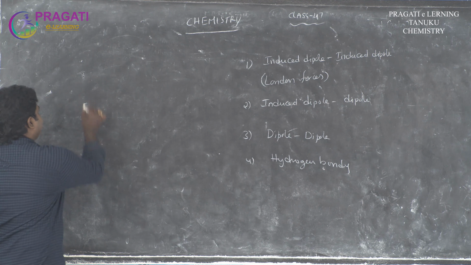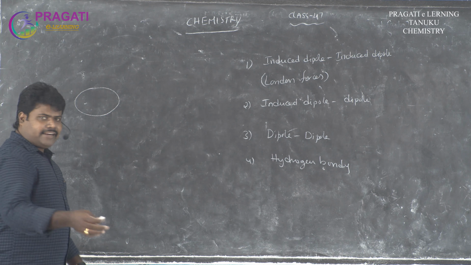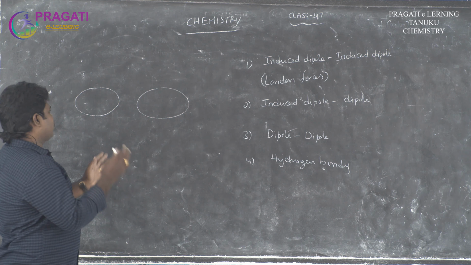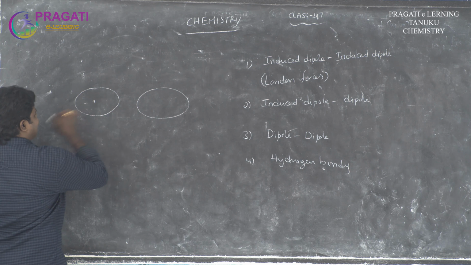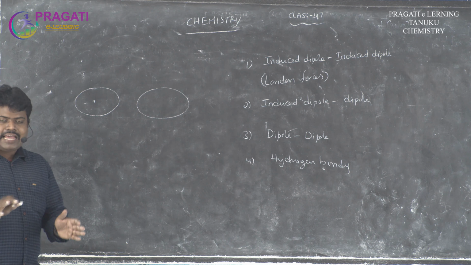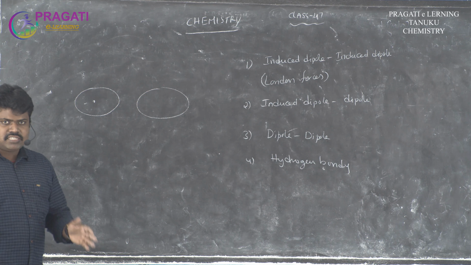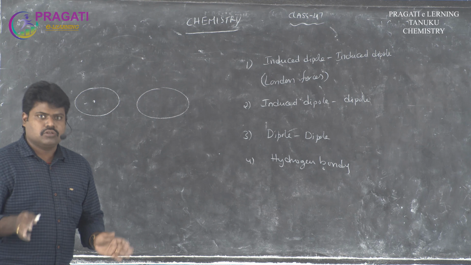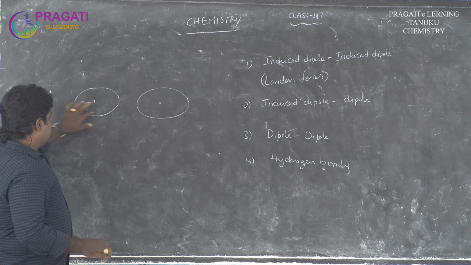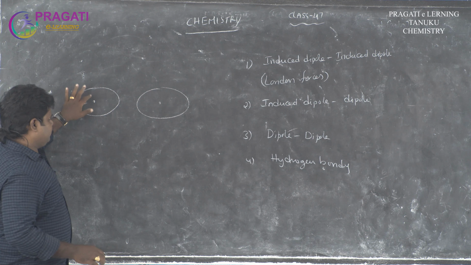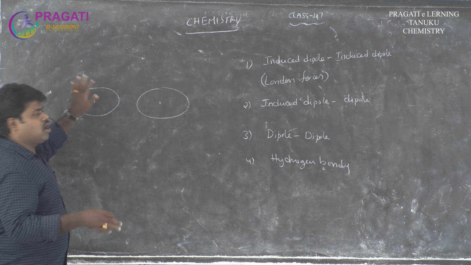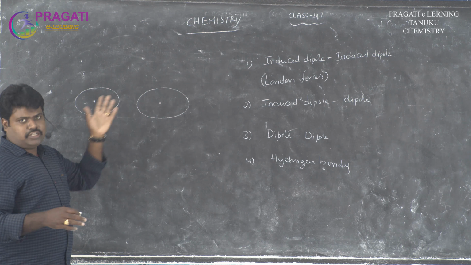First of all, take a neutral molecule, and these gas molecules are all neutral molecules. In these neutral molecules, this is the molecule, this is the center, and these gas molecules are not stable. They always move in all directions. So in this movement of the gas molecules, the distribution of the electrons revolving around the molecule is not an equal distribution.